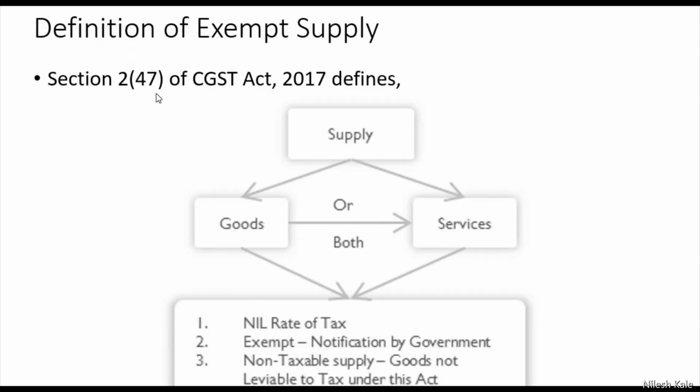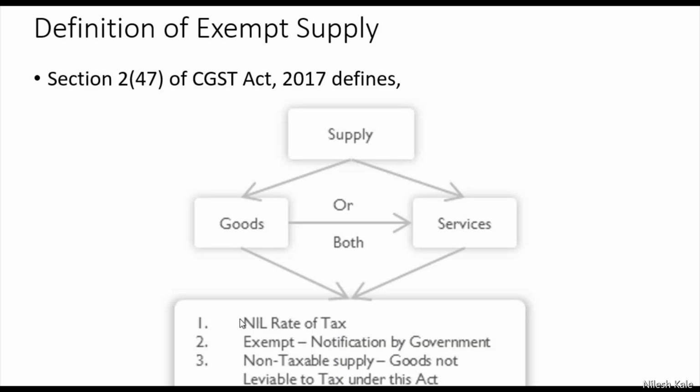Section 2 subsection 47 of the CGST Act defines exempt supply as supply of goods or services or both which attracts nil rate of tax, or which is exempt as notified by the government, and also includes non-taxable supply, that is the goods not leviable to tax under this Act.